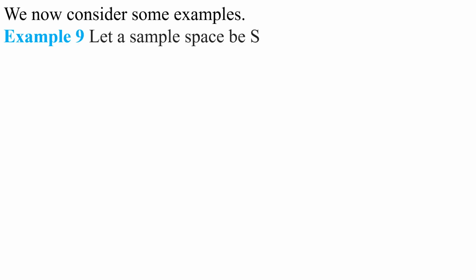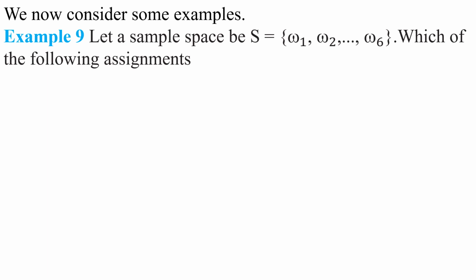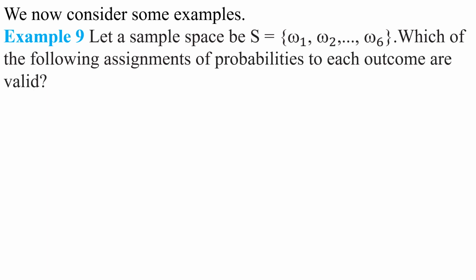We now consider some examples. Let us take some examples. Let a sample space S be the set omega 1, omega 2 and so on omega 6. Which of the following assignments of probabilities to each outcome are valid? Okay, my children, some outcomes are given here. We have to check whether these assignments of probabilities are valid or not.